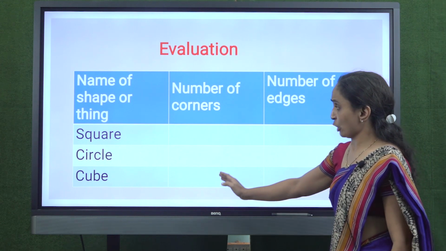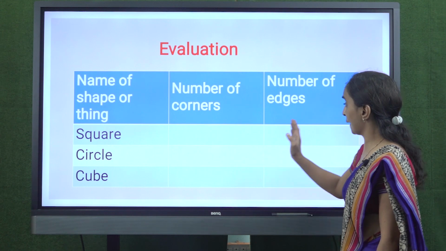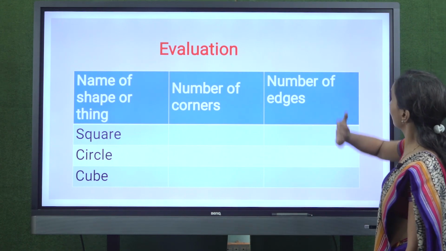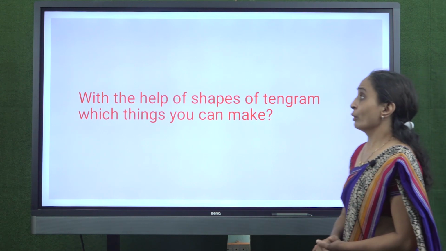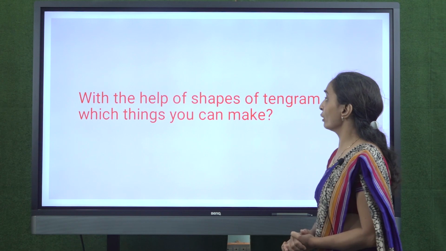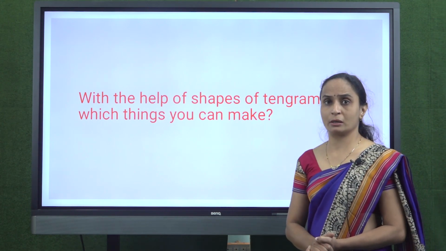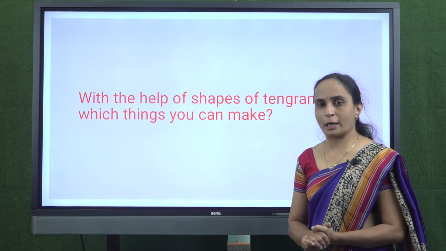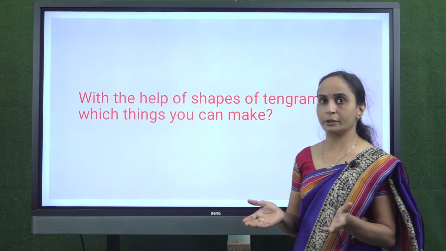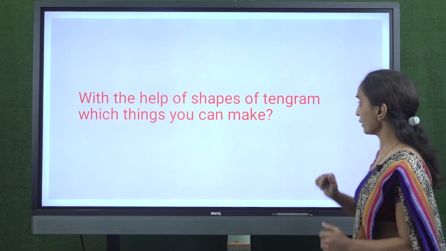Now, in a cube, there are 8 corners and there are 12 edges, right? Now, we have learned tangram also. With the help of shapes of tangram, which things can you make? You can make a picture of house, bird, mountain, whatever picture you can make, right?